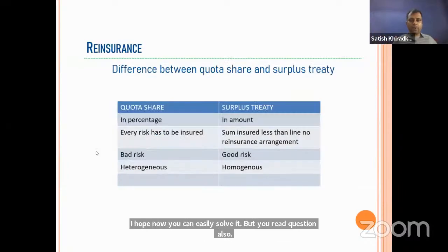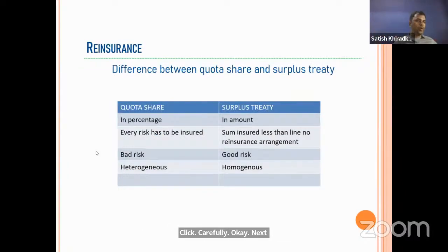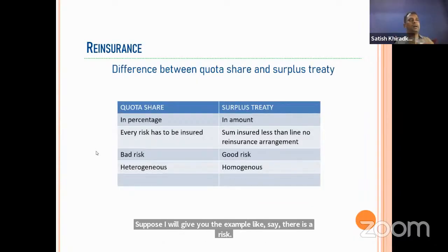Next, what is the difference between these two? Although both are proportional treaties, or proportional types of reinsurance, there is a difference between the two. First, quota share is expressed in terms of percentage, while surplus treaty is expressed in terms of amount. In quota share, every risk has to be insured; we do not have the choice. Suppose I give you an example, say there is a risk of 100 crore.